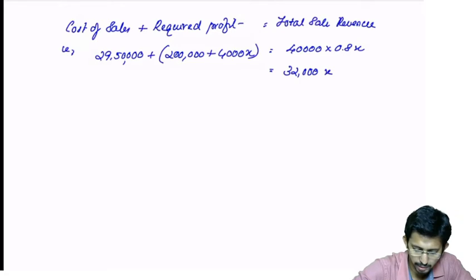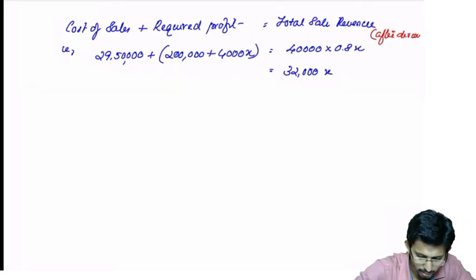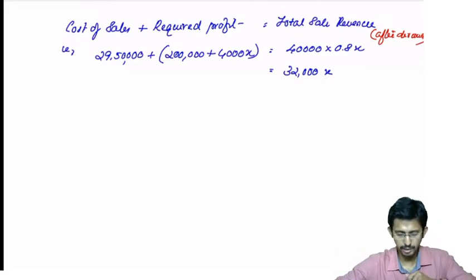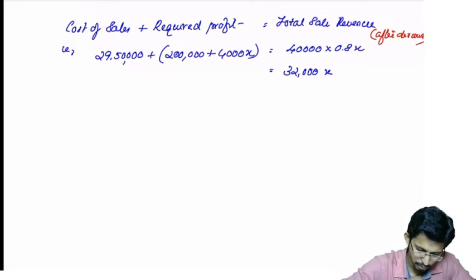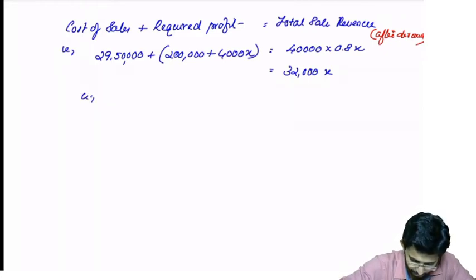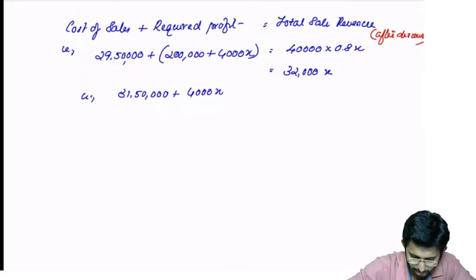Okay, here you can write after discount, 32,000 x. Now if you solve this, what you will get is 31,50,000 plus 4,000 x is equal to 32,000 x.